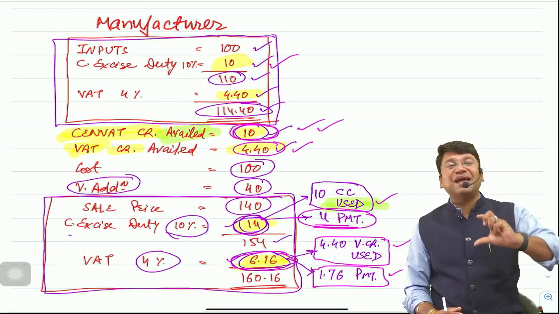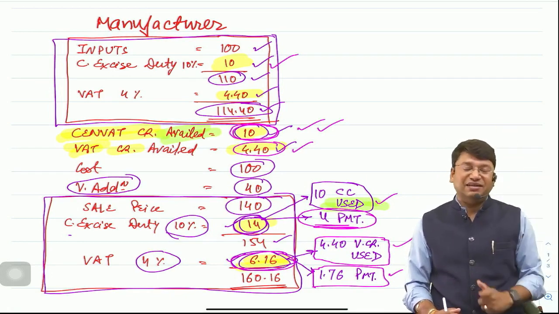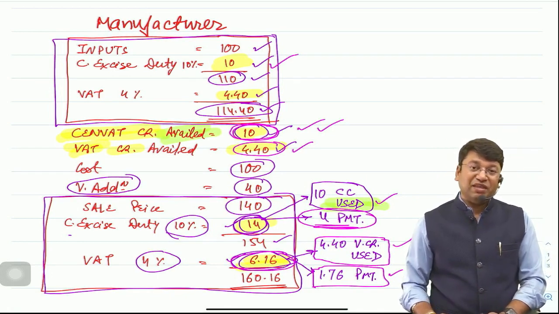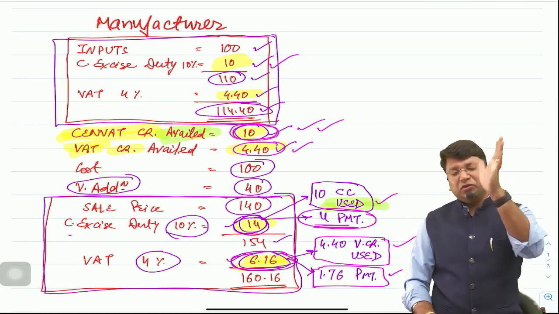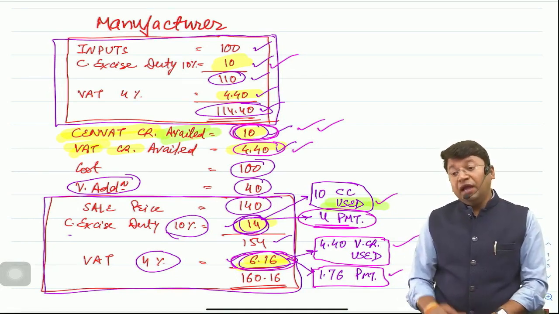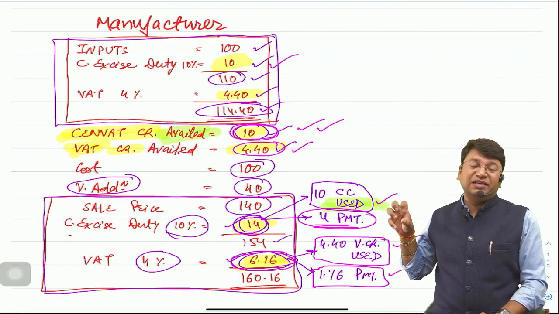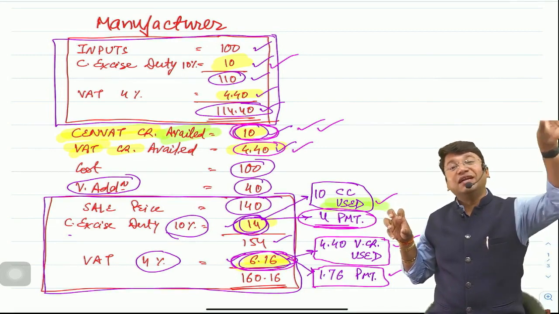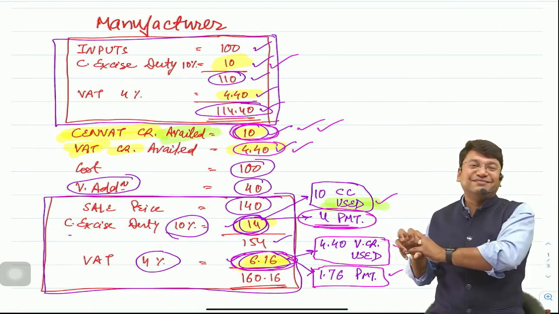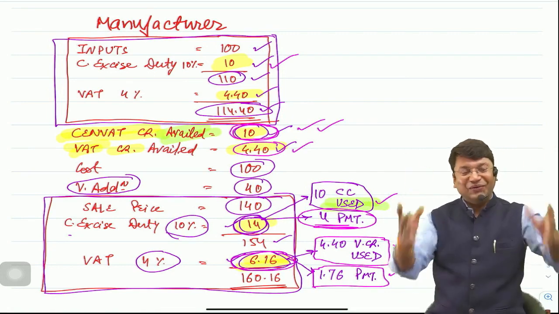Suppose you have some excess SENVAT credit, and you don't have VAT credit, and you have excess VAT liability. Can you utilize the SENVAT credit for making payment of VAT liability? Answer is no. Why no?